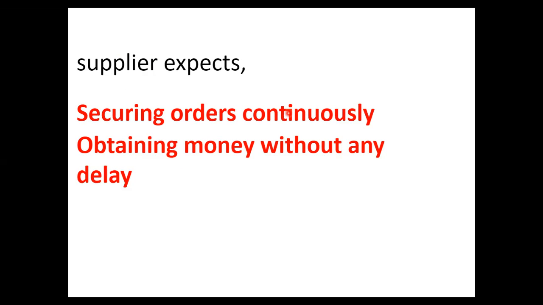So he needs a supplier to provide biscuits to that business. So suppliers expect securing orders continuously. Suppliers want these biscuits to be ordered continuously and to obtain money without any delay. So suppliers expect that they are getting the payment on time.